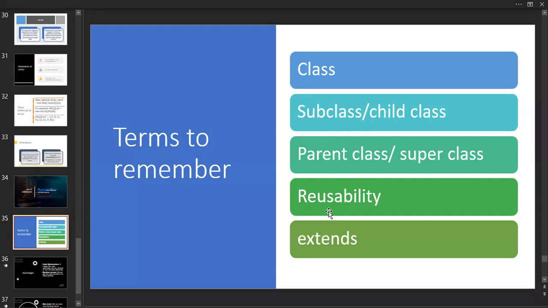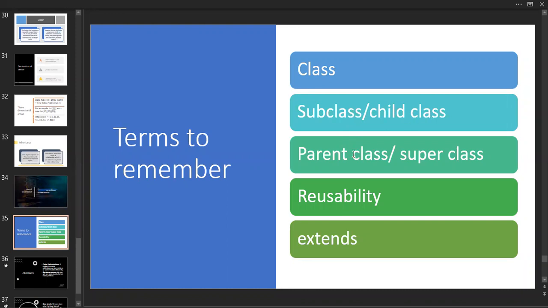There can be many child classes acquiring the properties of a parent. Suppose a parent has 4 children. The 4 children are going to acquire the properties of the parent class. We call these the subclass or child class. Both are the same: subclass as well as child class.